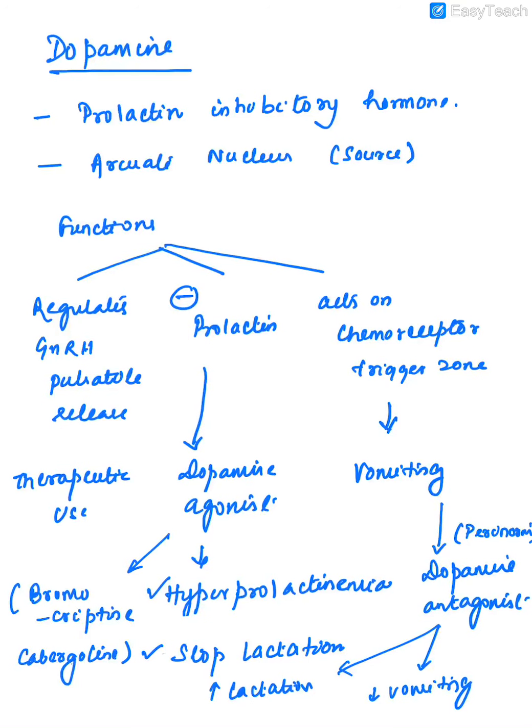The next endocrine organ that is important in reproduction is the pituitary. It produces the two major gonadotrophins, follicle stimulating hormone and luteinizing hormone. These two hormones then act on the ovary, and the ovary produces a plethora of hormones, around 11 hormones, the most important of them being estrogen and progesterone.